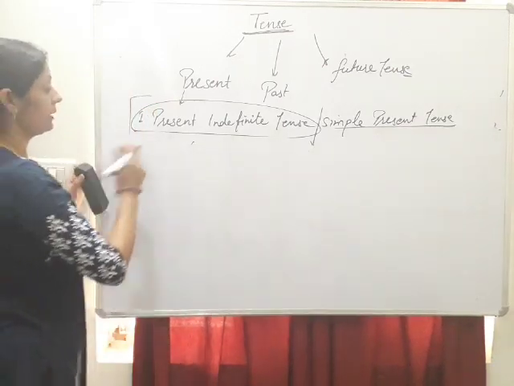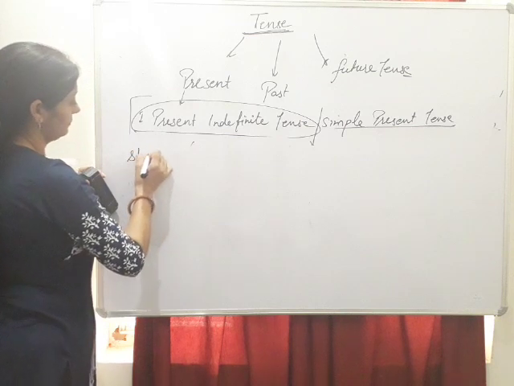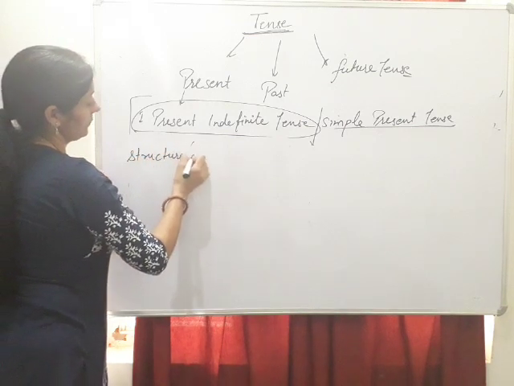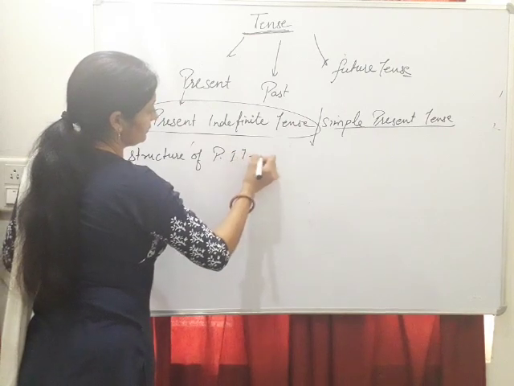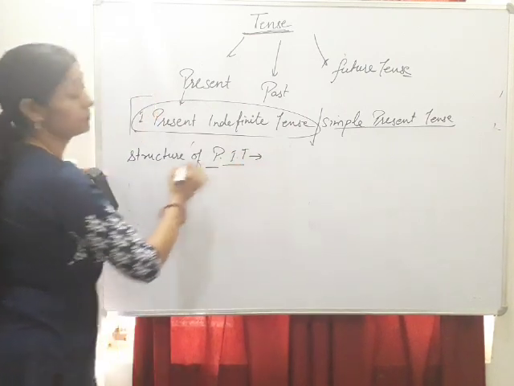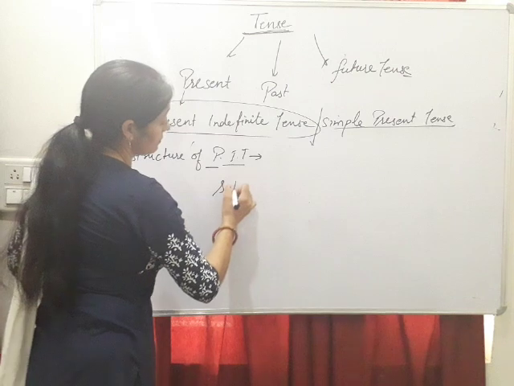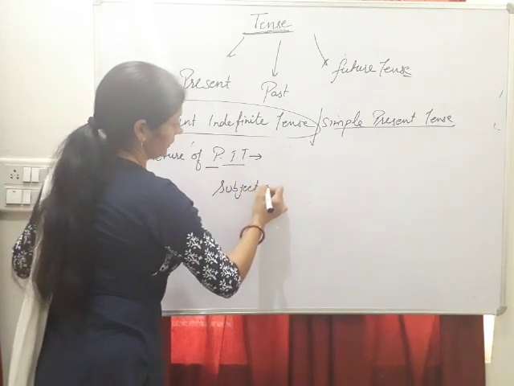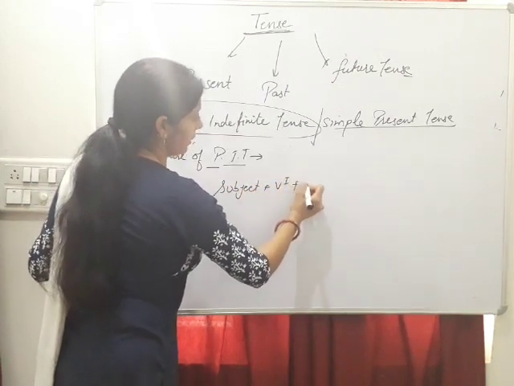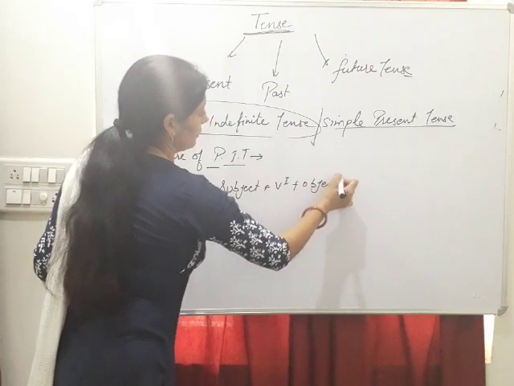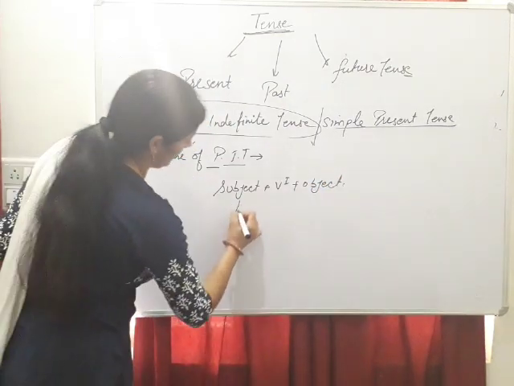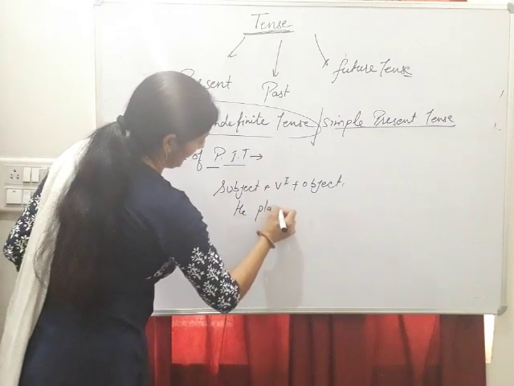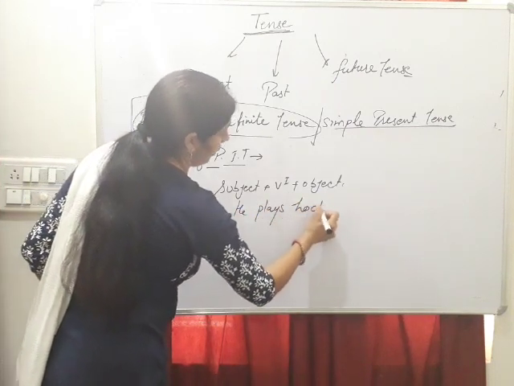We are discussing the structure of present indefinite tense. Structure is subject, then first form of verb and object. For example, he plays hockey.